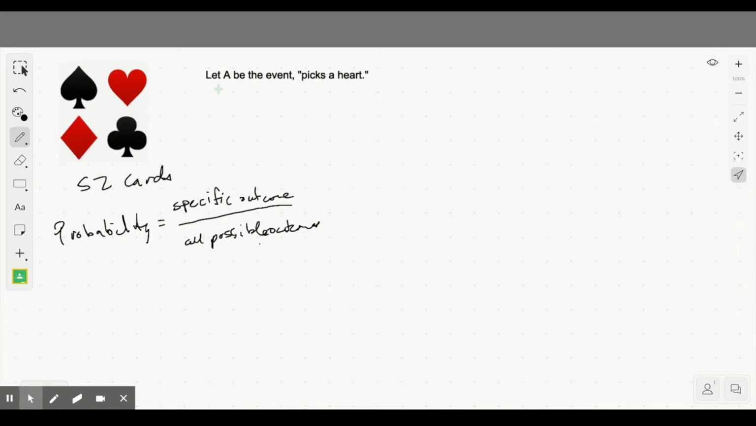So let's let A be the event, another word for the outcome, that I pick a heart. So I'm betting on whether or not I can pick a heart randomly from a deck. Well, as we said before, with 9 number cards, 3 face cards, and an ace, that means there are 13 possible ways that I can pick a heart out of a deck of 52 cards. So if A is the event that we pick a heart, then the probability of A would be 13 divided by 52.